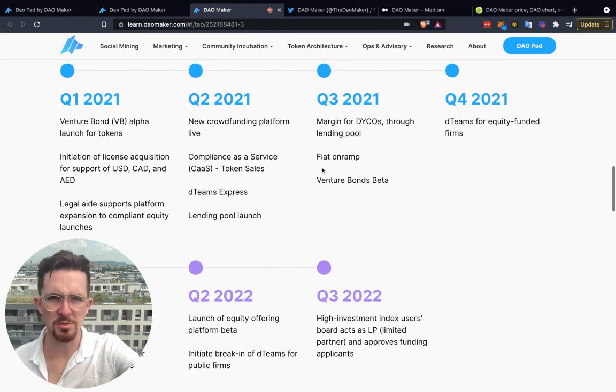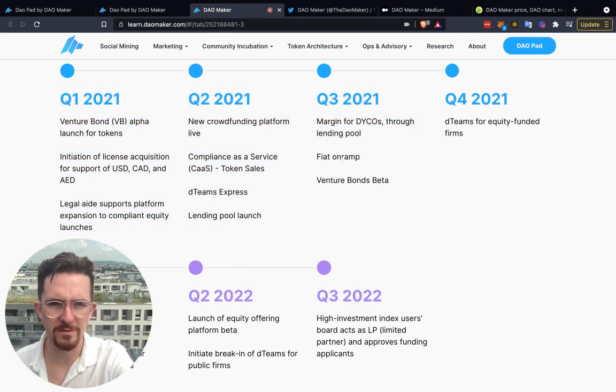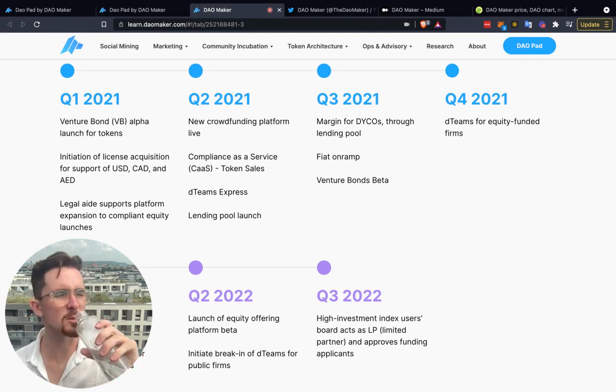So anyways, Q3 of 2021, this is what we're in currently. Margin for DYCOs through the lending pool, fiat on-ramp, venture bonds beta, and then Q4, we have D Teams for equity funded firms. So I'm going to take a little sip of water here and we'll continue on.